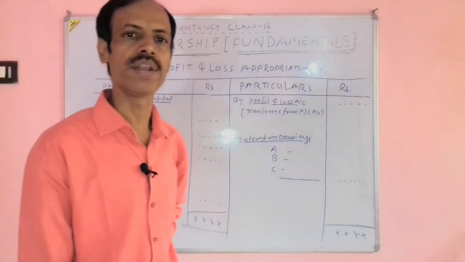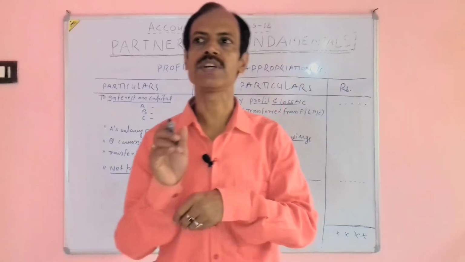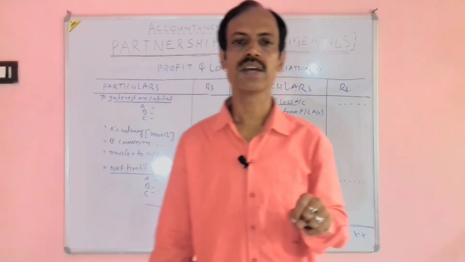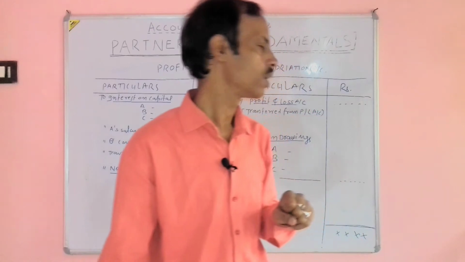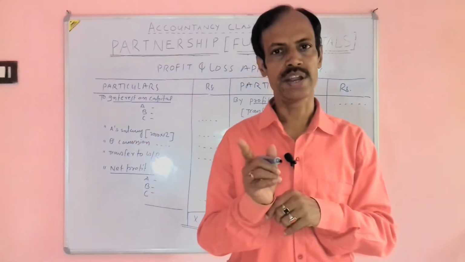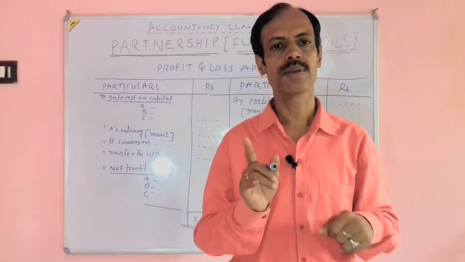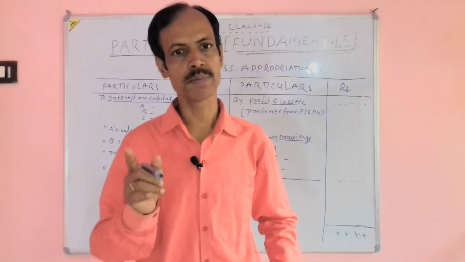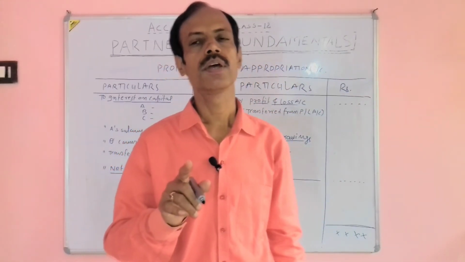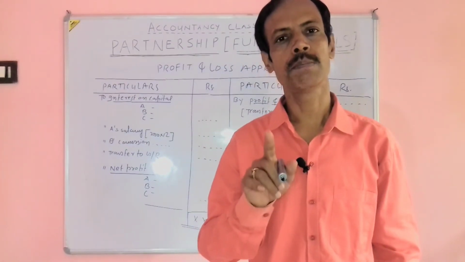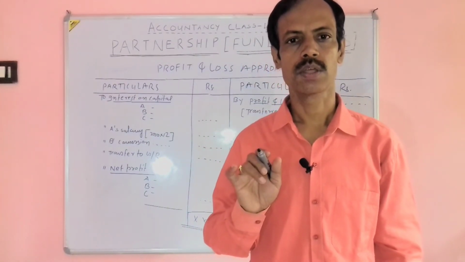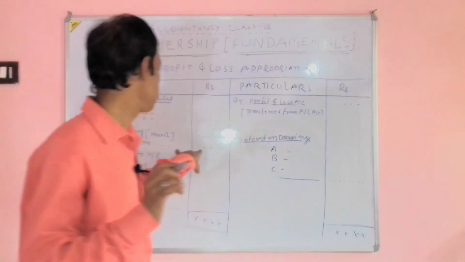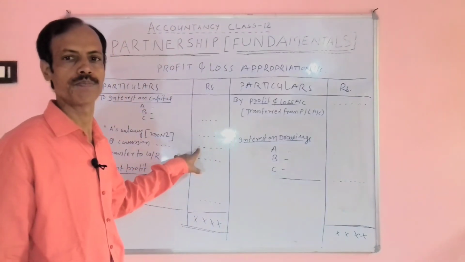Commission is calculated in two ways: before charging and after charging. Before charging is calculated flatly. Suppose profit is 1 lakh and rate of commission is 10%, then 1 lakh into 10 by 100. The amount of commission will be debited in the profit and loss appropriation account.